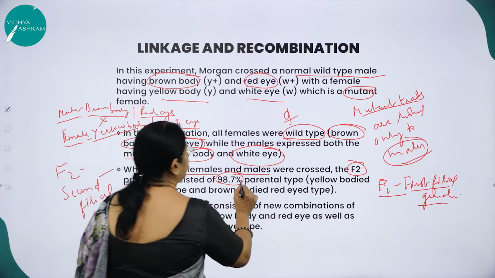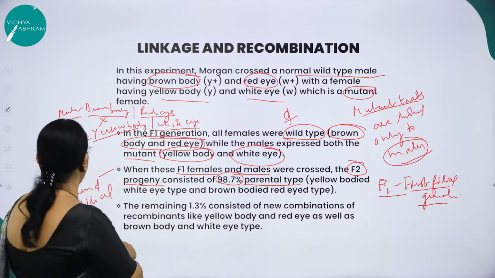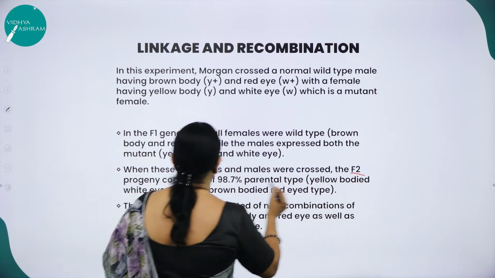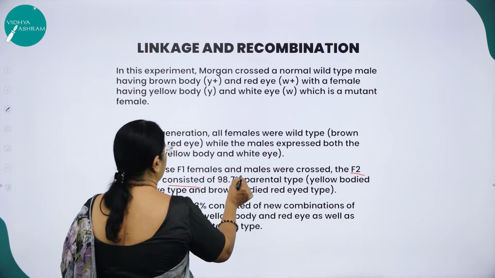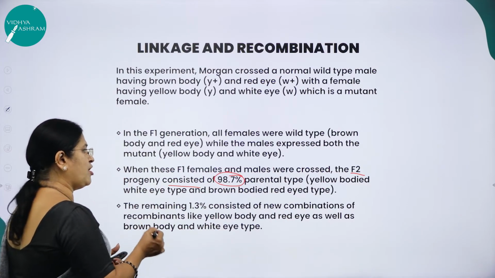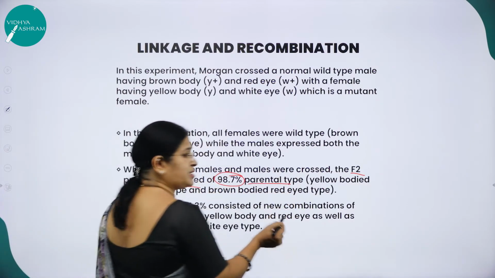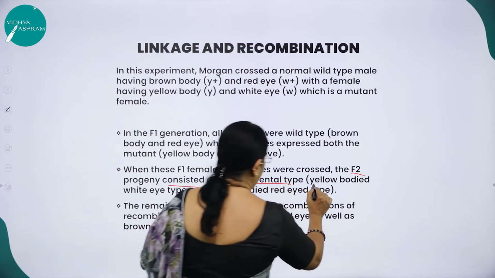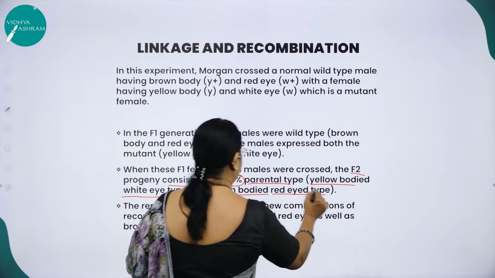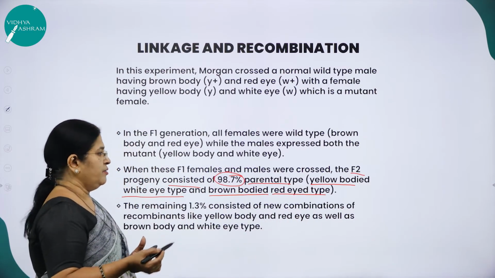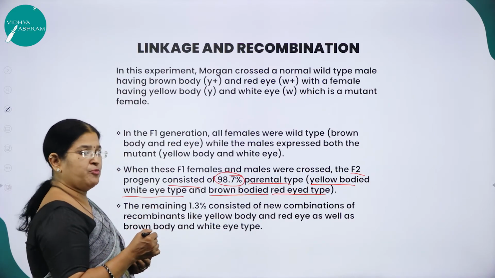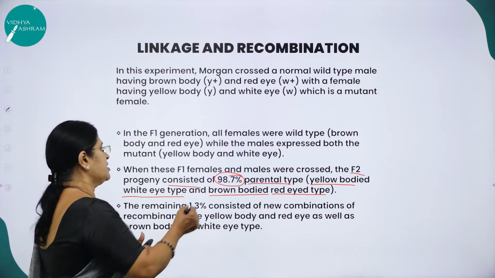98.7% of parental type. I repeat. So what did he get in F2 generation? F2 generation consisted of 98.7% of what? Parental type. What is the parental type? That is yellow bodied, white eye type as well as brown bodied and red eye type. So when he crossed the F1 females and the males, the progeny he got in the F2 generation consisted of